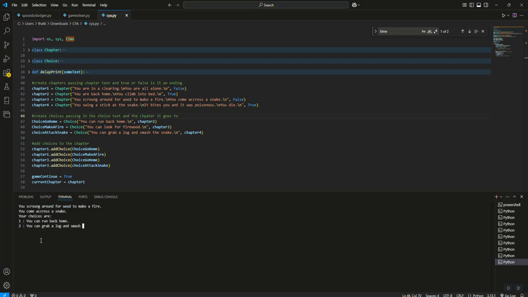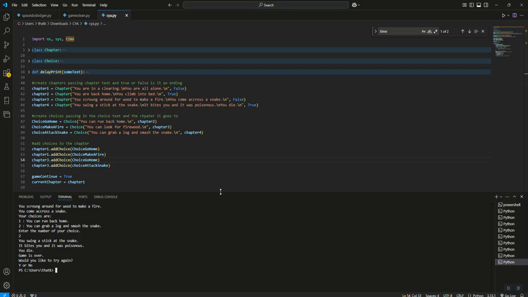It gives me choices. I have logic in here that if somebody puts in something that's not valid, it tells them it's an invalid choice. I also have logic that once you get to the end of the story, it actually stops the story. It tells you the final chapter, and then it tells you you die, game over. Would you like to try again? It gives you that option as well. And when I hit no, it exits out.